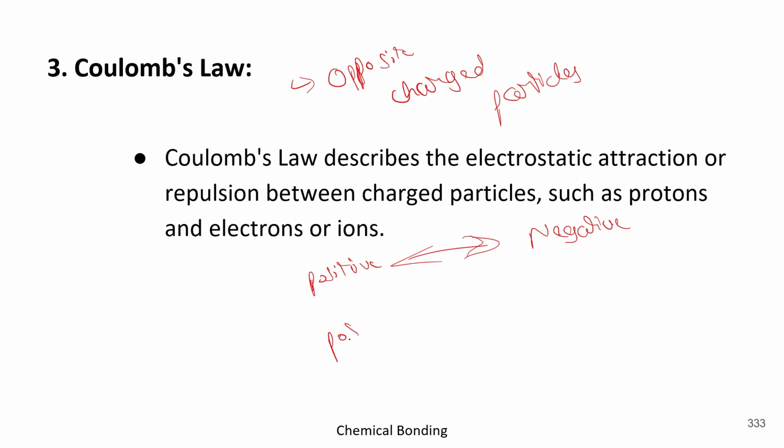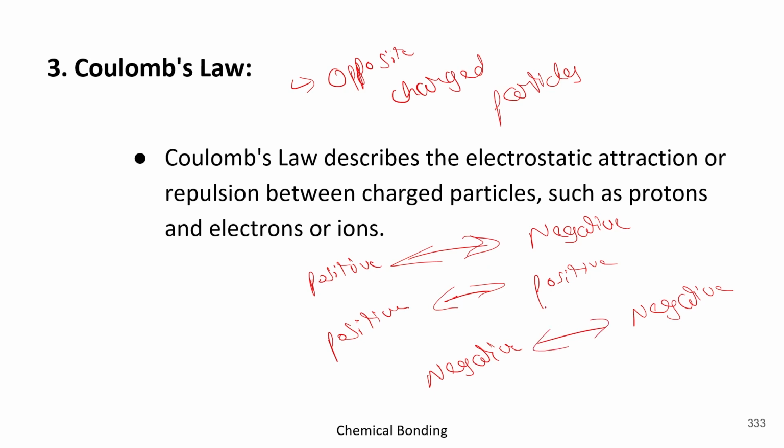Whereas the same charges, like positive and positive, or negative and negative, whenever there is such a condition, they will always repel each other. In the opposite case there will be attraction, but in both these scenarios there will be a repulsion. They will repel each other.